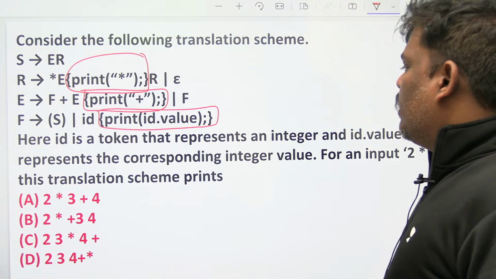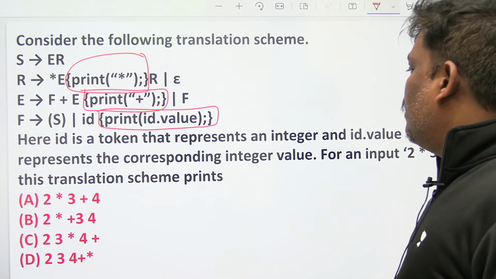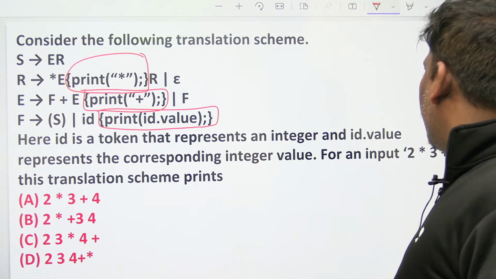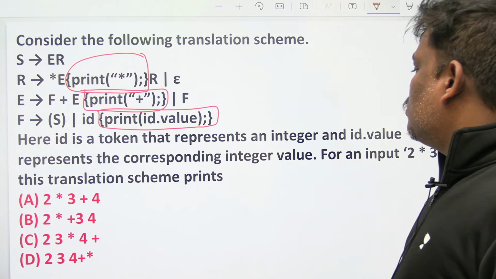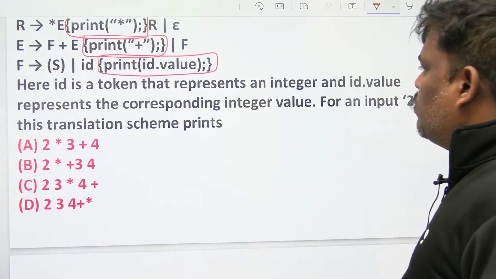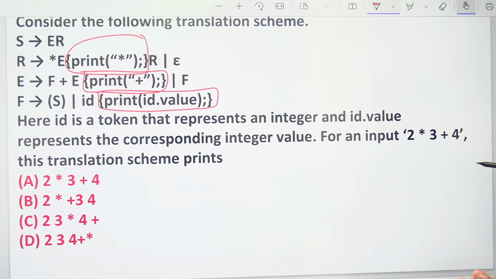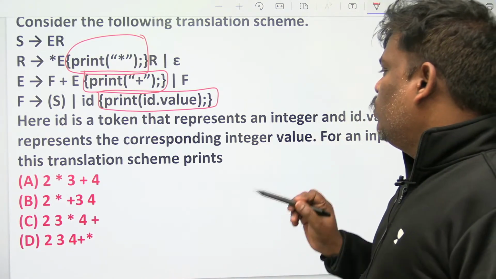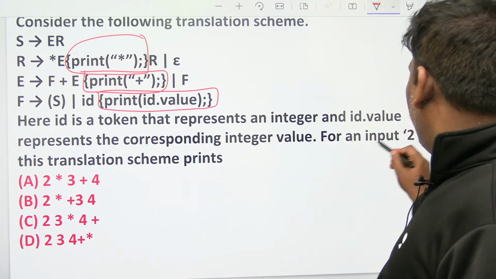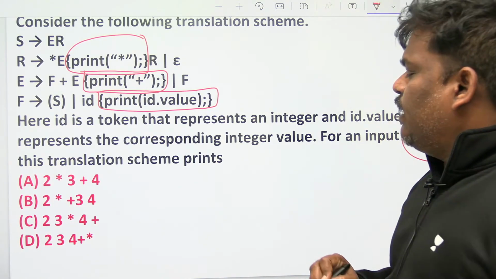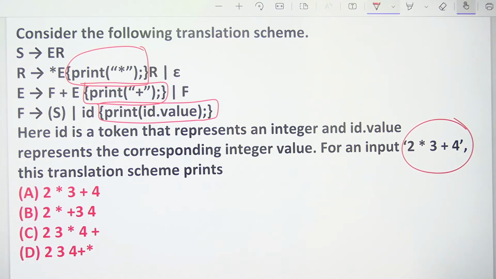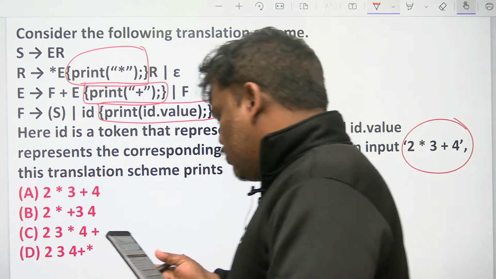Here ID is a token that represents an integer and ID dot value represents the corresponding integer value. For an input 2 star 3 plus 4, this translation scheme prints. One SDT is given. If you give this input to this SDT, what will be the output? Can you check one time?